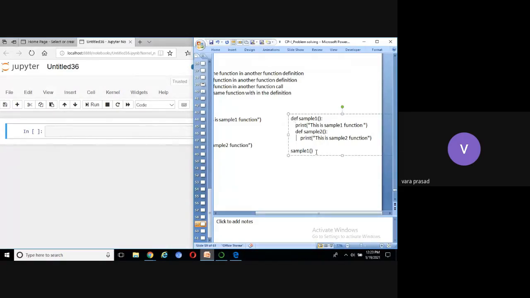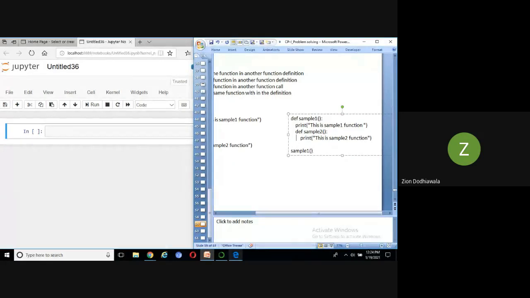Now we can see here the first question: can we define a function in another function definition? That means sample2 is defined in the sample1 definition. Please try to understand. Sample2 is a function definition that is defined in sample1. That means one function is defined in another function definition. Now, here I am calling sample1. Can I call sample2?